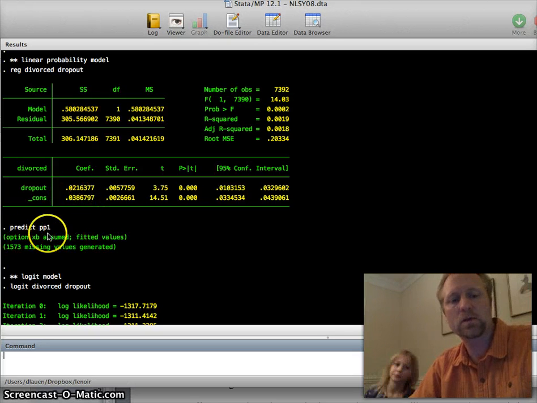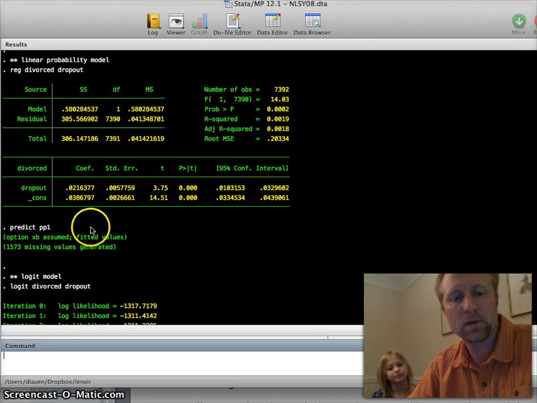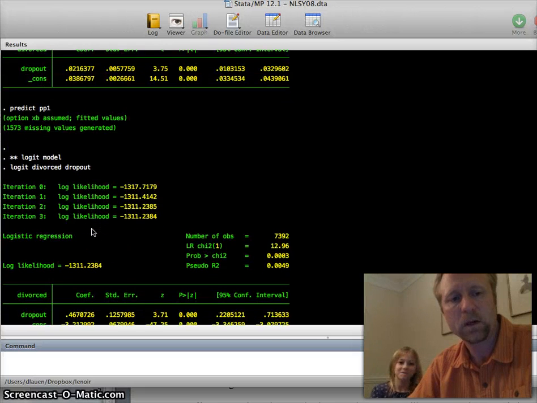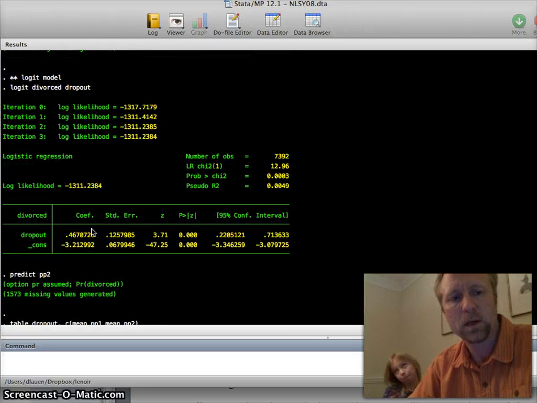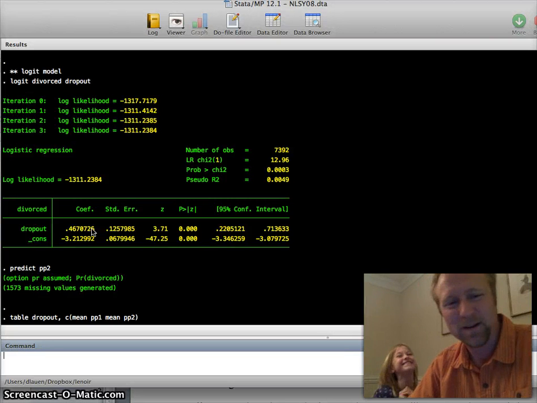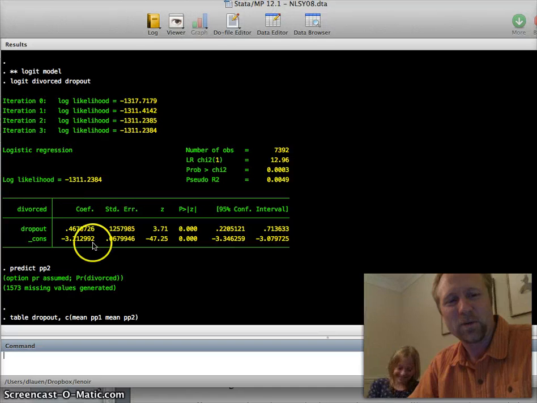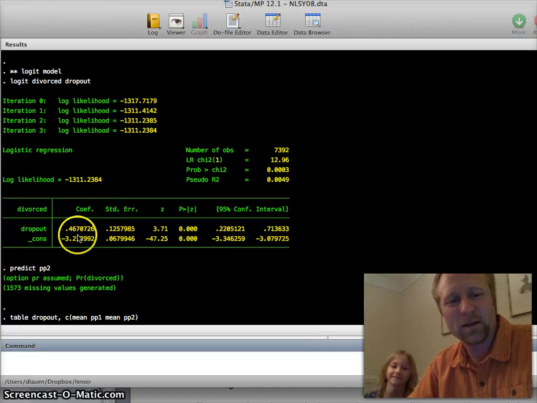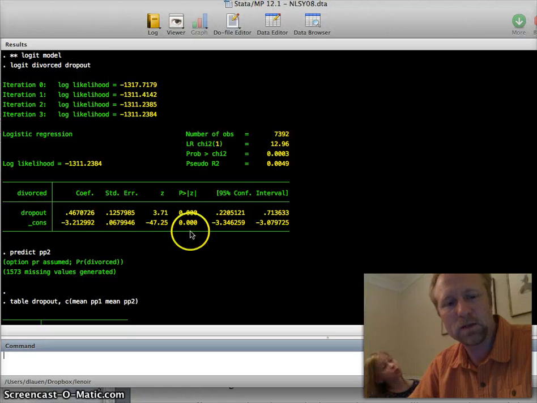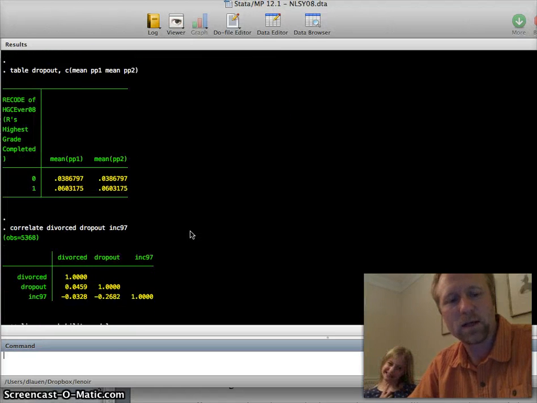Okay, so we can use the predict command right after the estimation to predict a variable called PP1, the predicted probabilities. Then we can do a logit model. I know many of you are afraid of the logit model, so we'll do that. We run it, get a logit coefficient, and then predict after that a different variable called pp2. And then we create a table.